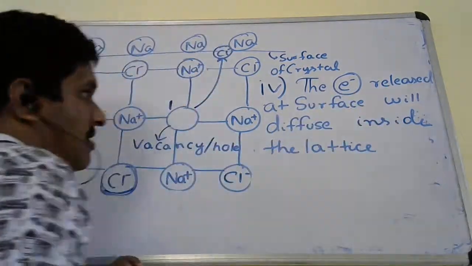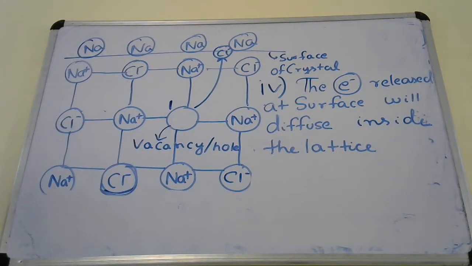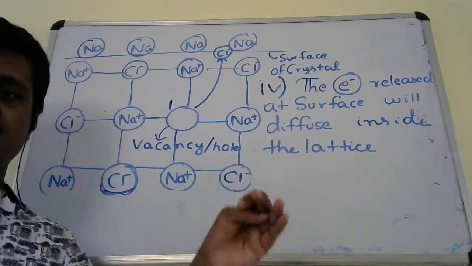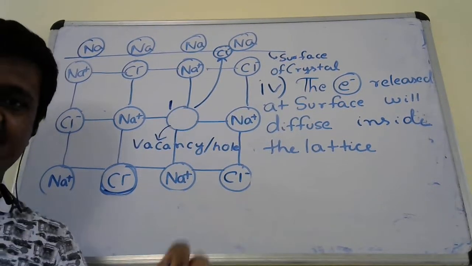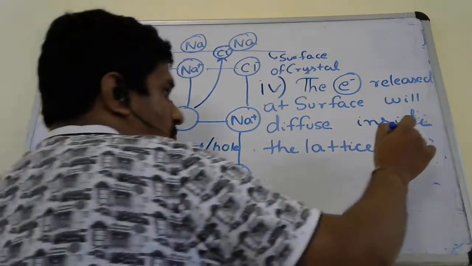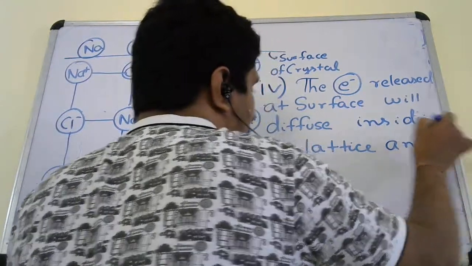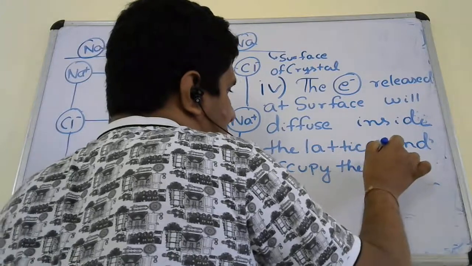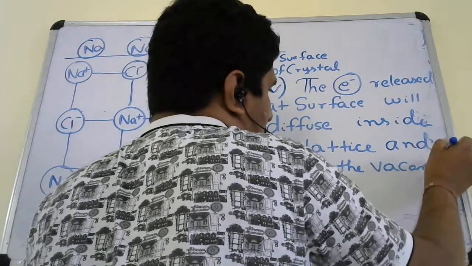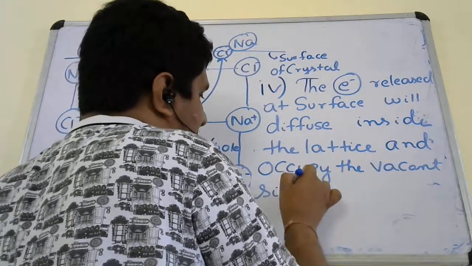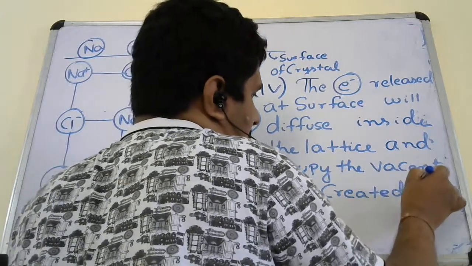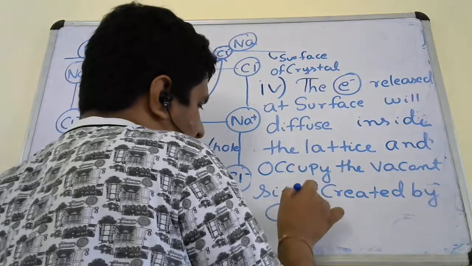Okay. The electron released at the surface from sodium will diffuse inside the lattice, will go inside the lattice and occupy the vacant site created by Cl minus ion.